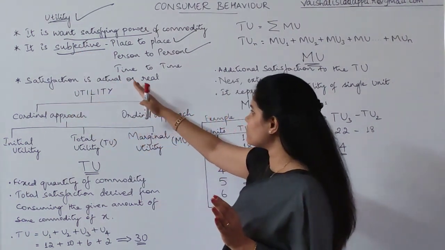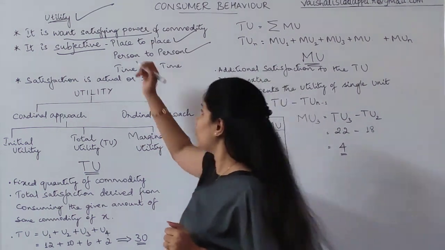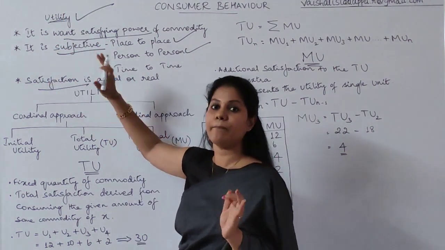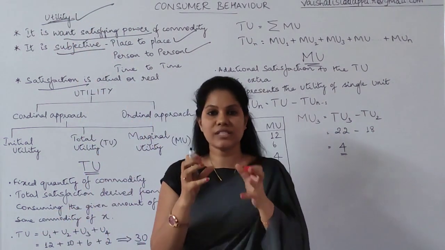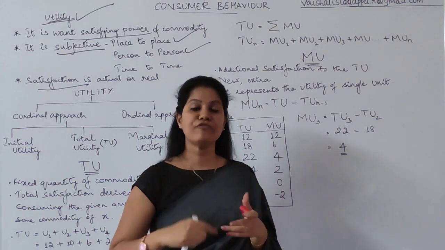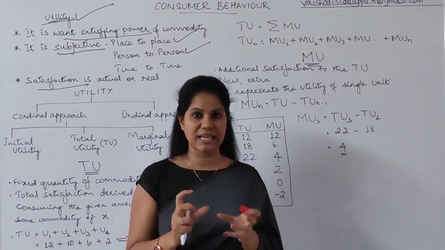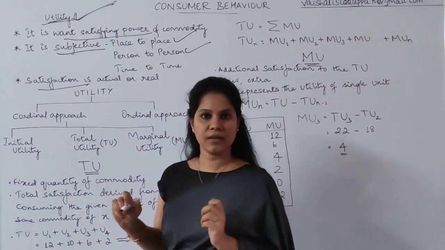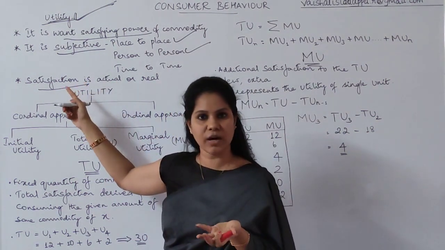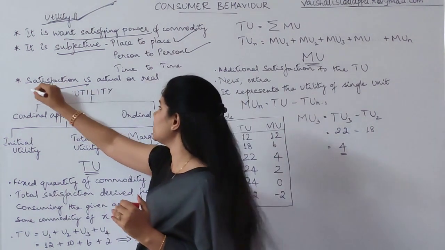So next one: satisfaction is actually a real one. See, this is the main topic we have to discuss. What is utility and what is satisfaction? I said utility is nothing but satisfaction only. But utility means when you see any of the things, you are expecting that this much satisfaction you are going to get before using it. Before using it, the satisfaction you are expecting, that's called utility. On the other side, you have satisfaction. Satisfaction is the realized one. After using it, the actual satisfaction you are getting is called satisfaction.